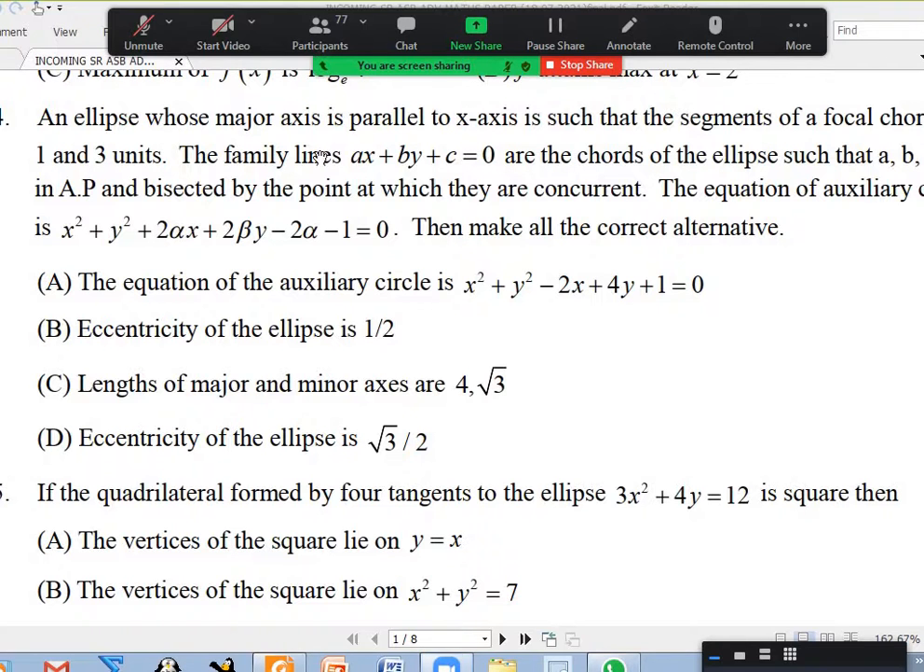Now what else do they want? The equation of the auxiliary circle is this. Now if I want the auxiliary circle, I know the center, but I don't know the a value. If I want to find the a value, somebody tell me the eccentricity or b. Is the data sufficient?